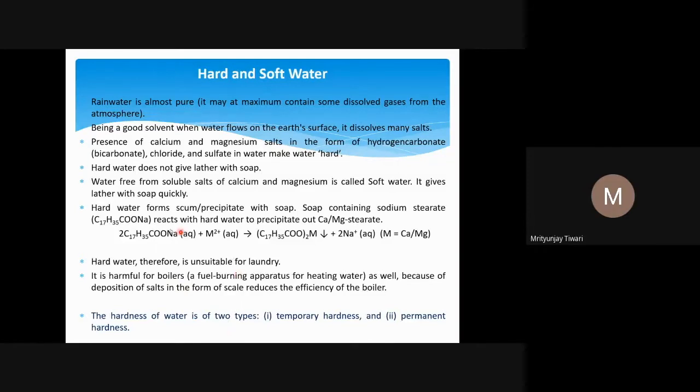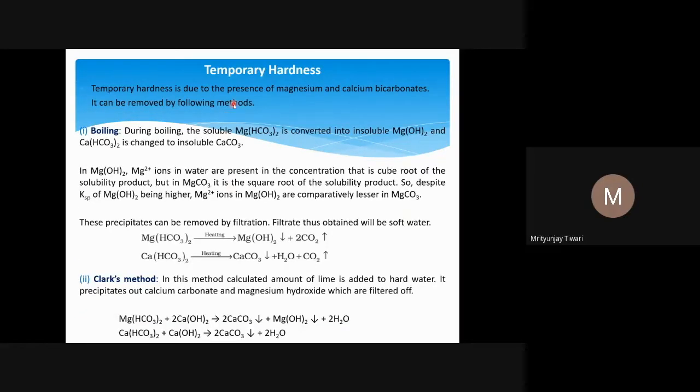The hardness of water, based on any kind of salt of magnesium and calcium, means that magnesium and calcium ions are there in soluble form in the water. This hardness could be of two types: temporary hardness or permanent hardness. Now suppose a water sample contains only magnesium or calcium bicarbonates. The water passes through a certain area, and magnesium and calcium bicarbonate get dissolved in it. So the bicarbonate ion is there, and the magnesium or calcium ions are there. This kind of water causes temporary hardness.